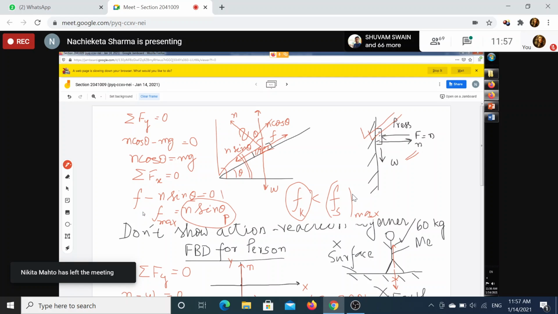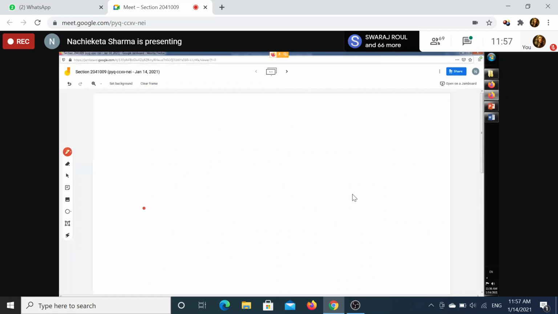No, sir. N is the normal force, and the two components are N cos theta and N sin theta. How is N sin theta parallel to the surface? It has to be, because we have resolved our vector into one component parallel to the surface and another perpendicular to the surface. Yes, one parallel to the surface, the other perpendicular to the surface.